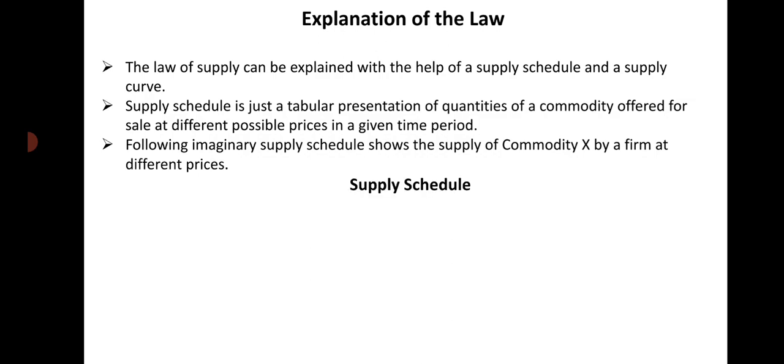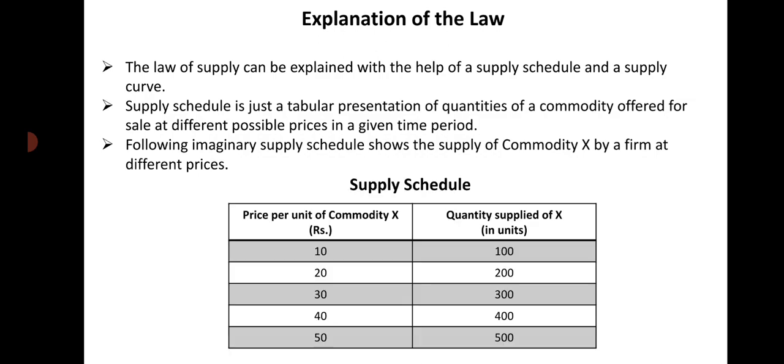Now we'll draw a supply schedule. Here it is, in a tabular form with two columns. In the first column we have written price per unit of commodity X in rupees, and in the second column, quantity supplied of X in units.